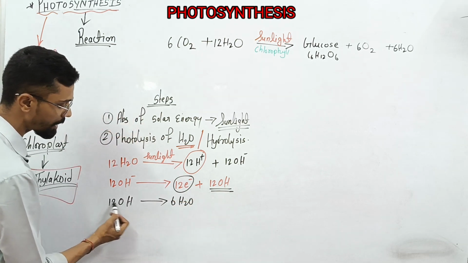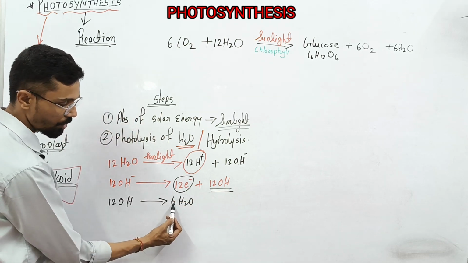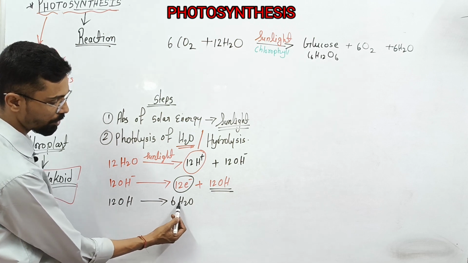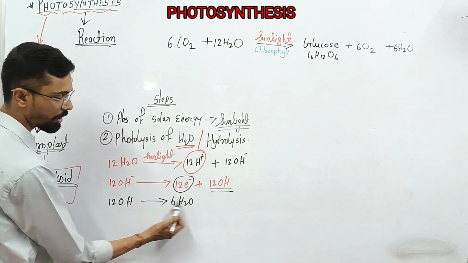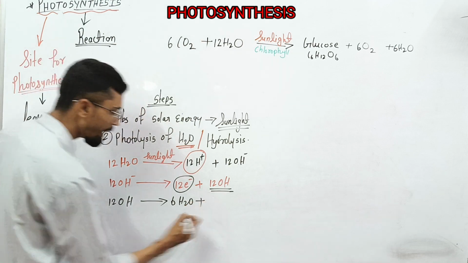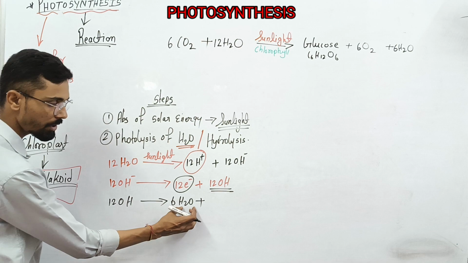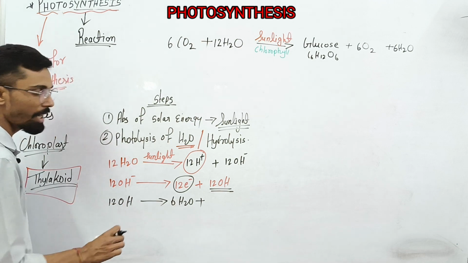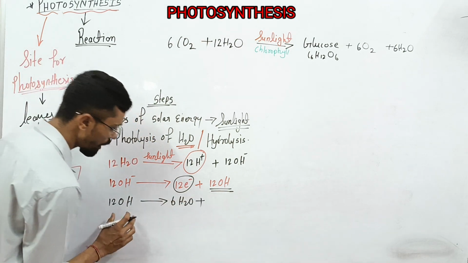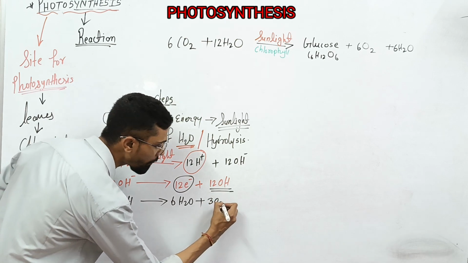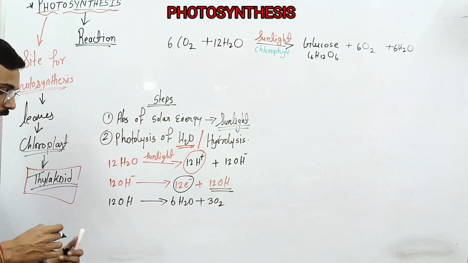We have 12 H groups, hydrogen ions, and 6 molecules of oxygen are used. Again we are left with 6 oxygen, since we have 12 oxygen and only 6 are used. So this remaining 6 oxygen forms 3 molecules of oxygen.